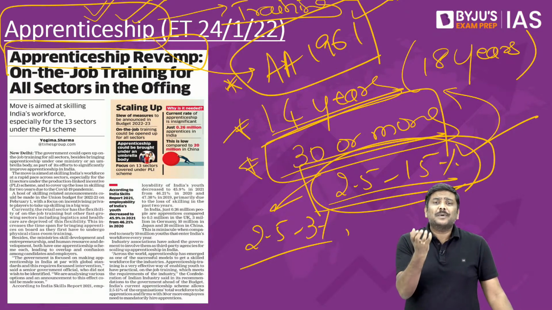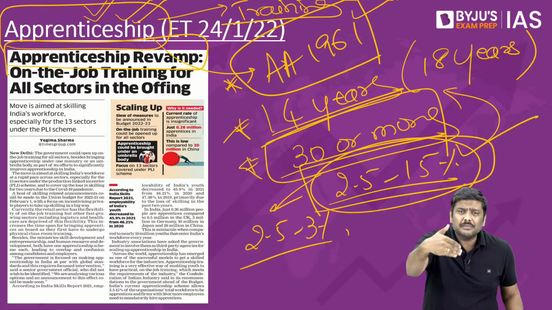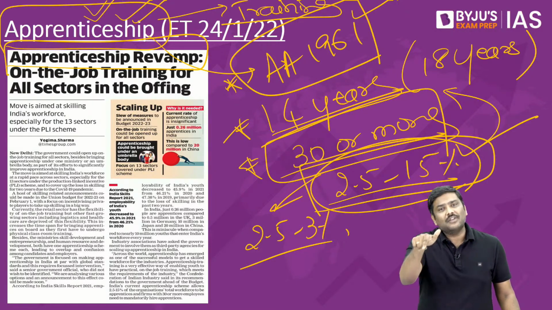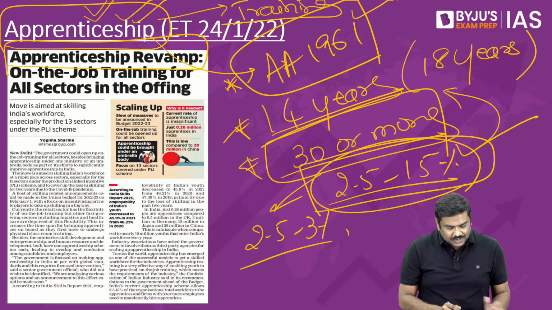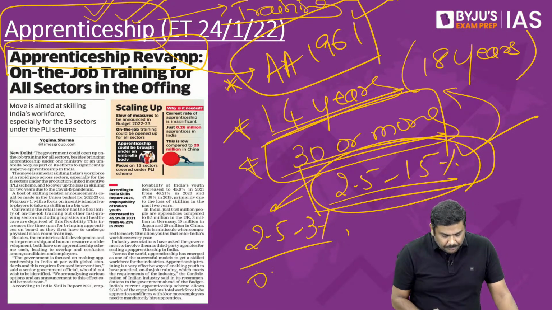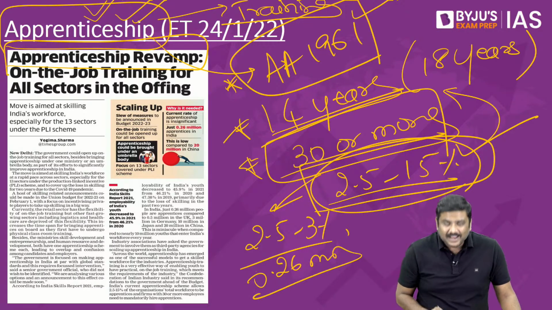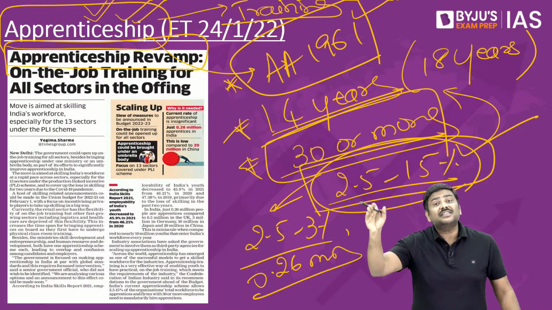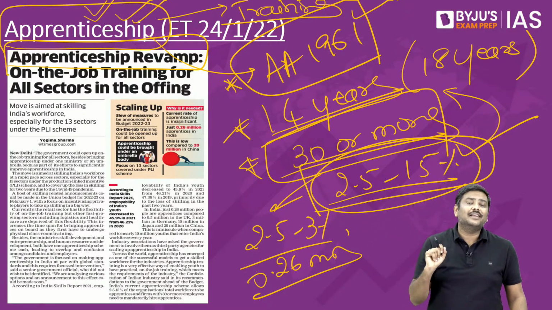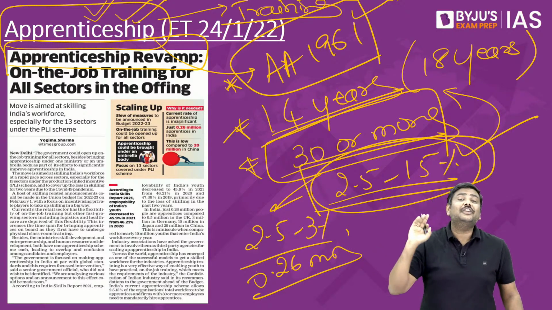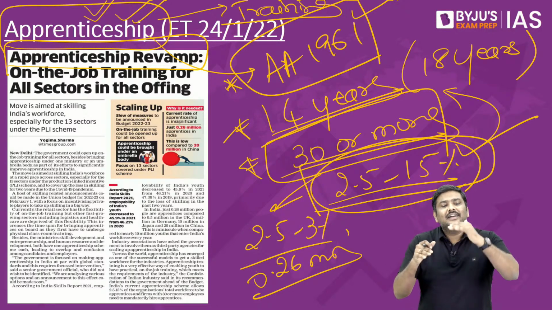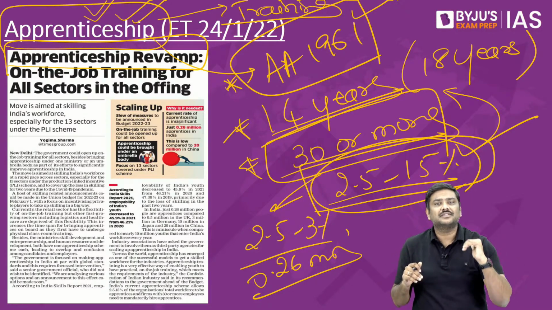And when these establishments meet the bare minimum criteria, obviously the number of apprenticeship programs in India will be limited. That is the precise reason why in India only around 0.26 million apprentices are provided with these programs annually. Whereas in a country such as China, it is more than 30 million. In Germany, it is more than 3 million. Compared to those countries, India creates a very small number of apprentices.